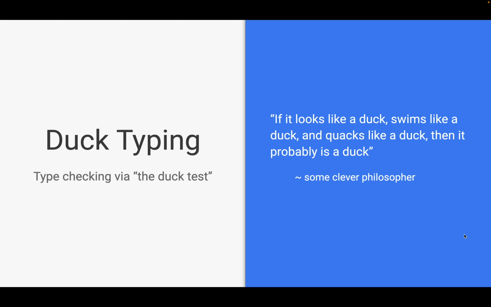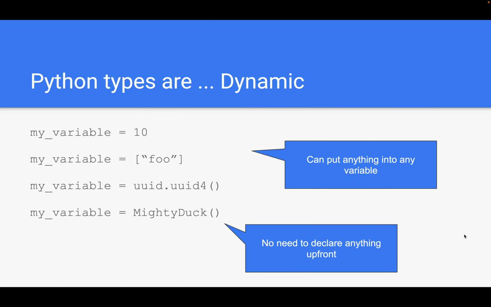But what does that actually mean? Well, first of all, Python types are dynamic, which means variables can take any value, regardless of the type. We don't need to declare anything up front, and we can change the type of variables on the fly as we like. For example, we can put a number in, and then following that also a list of strings, and so on and so forth. The variables could be viewed, for the scope of this talk, as containers for values regardless of their type.